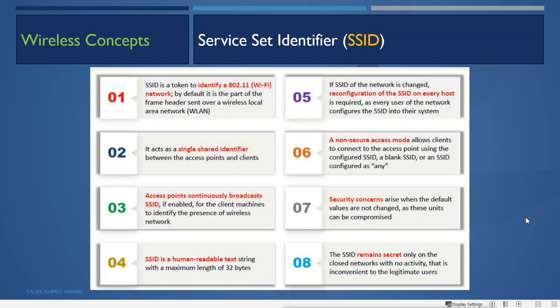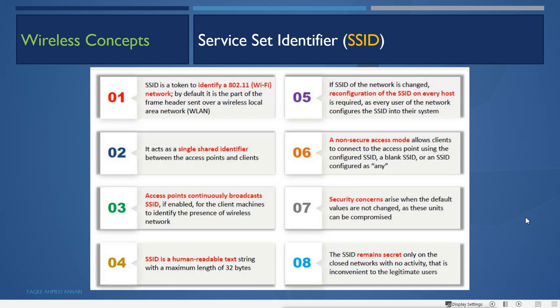So if there is no communication happening, the devices will not share any data, not sending or receiving any packet. So if someone tries to see whether there is any wireless network available here or not, they will not see any SSID. Why? Because there is no communication happening. So the AP is not sending any packet, and in the packet header there is the SSID name. If the packet is not going and coming, that means there is no SSID visible. So it will remain secret where there is no communication or no activity happening.